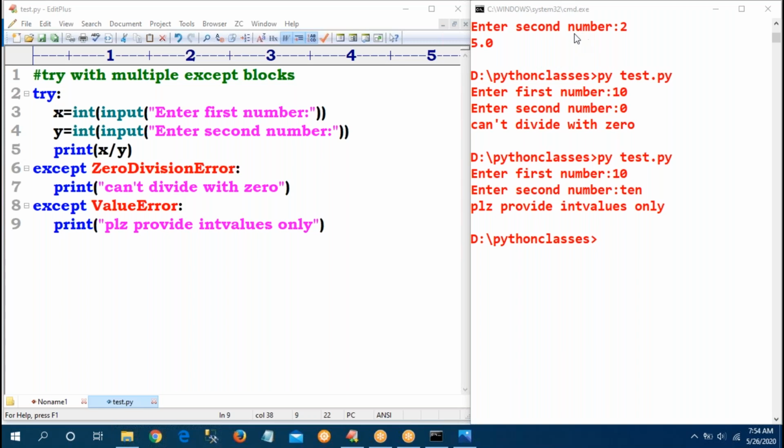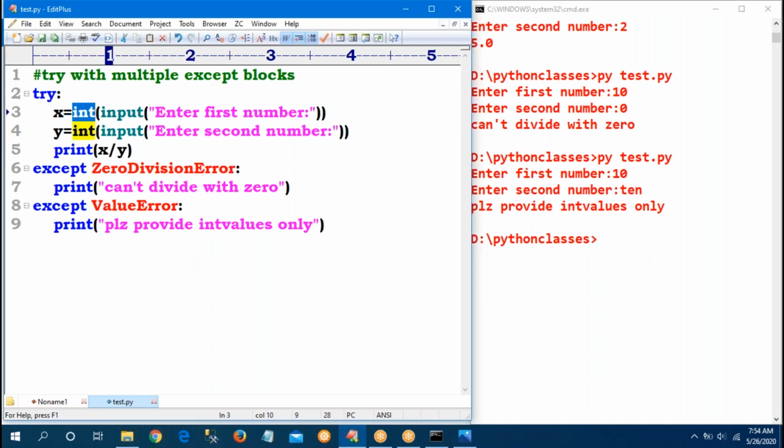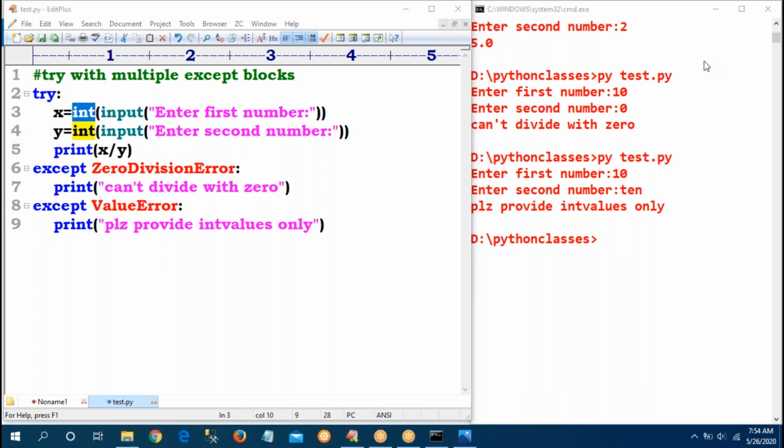In this program, I am taking two numbers and dividing x by y. That's why I am converting x and y to integers. If I don't provide integers, it will take strings, and dividing strings will give an error. That is a simple program.